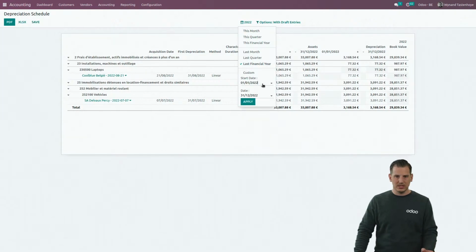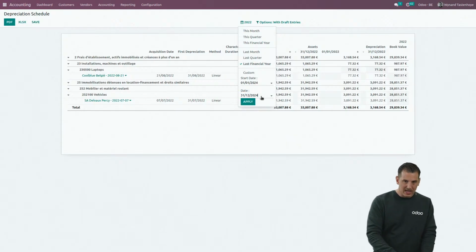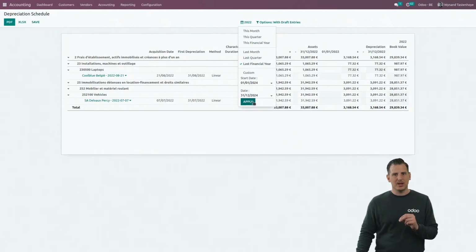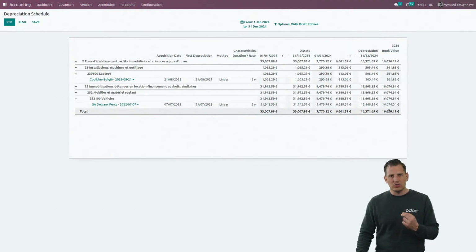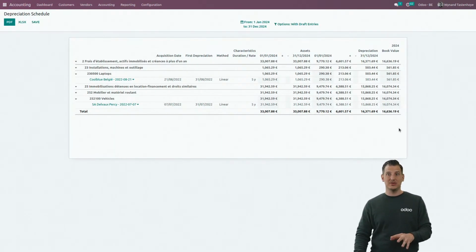For example, if I want to see what will be the book value of all my assets at the end of 2024, I can easily change the dates and apply it. And because I included all the draft entries, I can easily simulate what will be the book value at a specific date. Very easy for intermediate reporting.